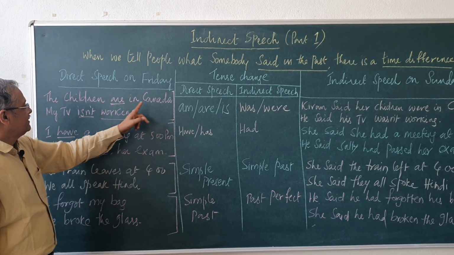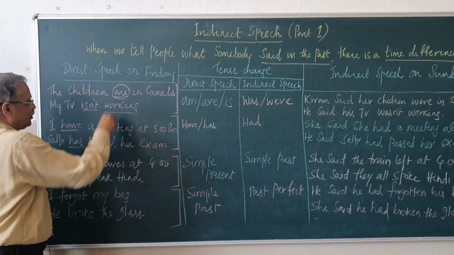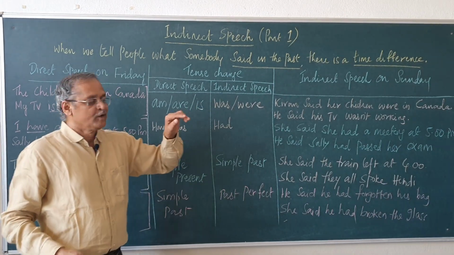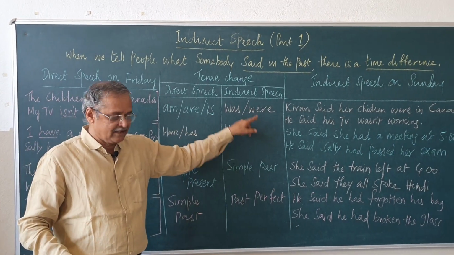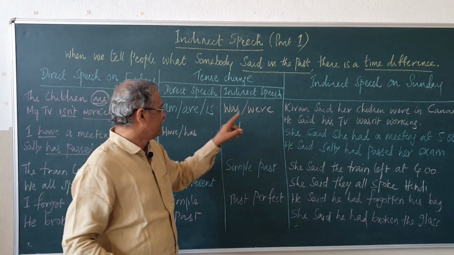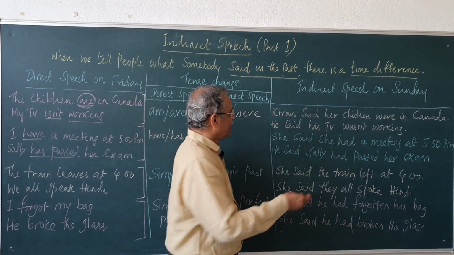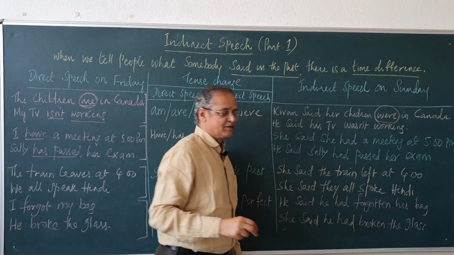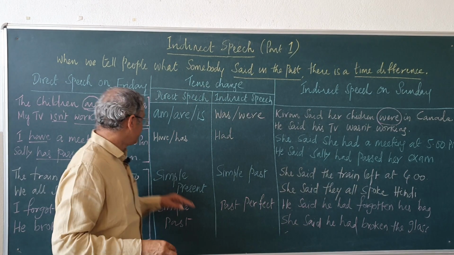The children are in Canada. This is simple present tense. So, am or is will become was or were. Simple present tense will become simple past in indirect speech. See here, the children are in Canada. Kiran said that her children were in Canada. Is becomes were.